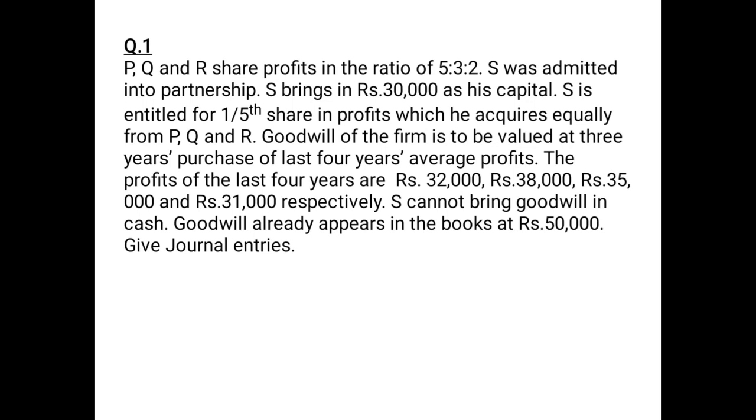S is entitled to 1/5 share in profits, which he acquires equally from P, Q and R. Goodwill of the firm is to be valued at 3 years purchase of last 4 years average profits. The profits of the last 4 years are rupees 32,000, rupees 38,000, rupees 35,000 and rupees 31,000 respectively.